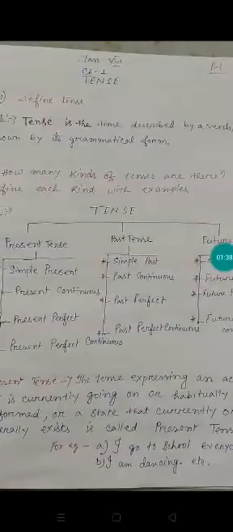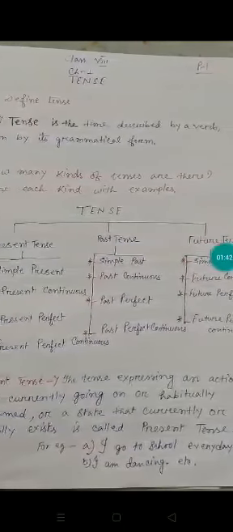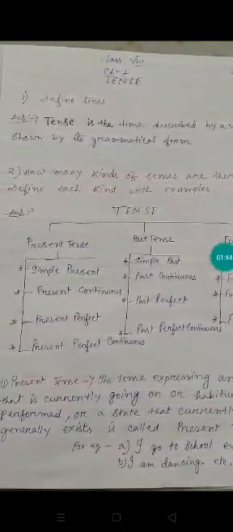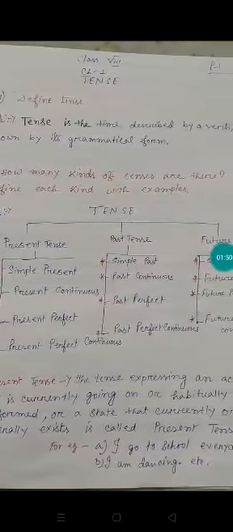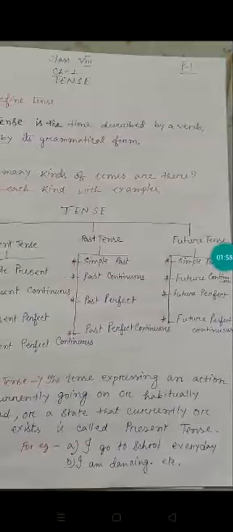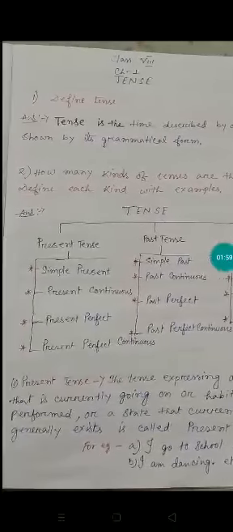Again I am repeating, tense has three forms: present, past and future, and each has its own four forms. Present: simple present, present continuous, present perfect, present perfect continuous. Past: simple past, past continuous, past perfect, past perfect continuous. Future: simple future, future continuous, future perfect, future perfect continuous.